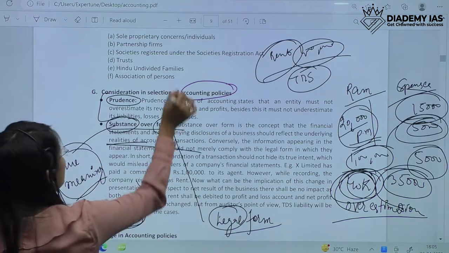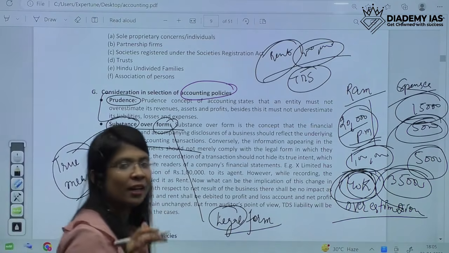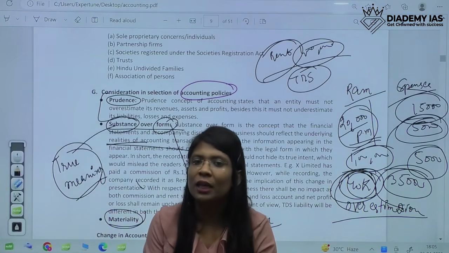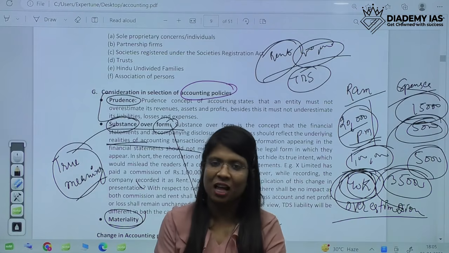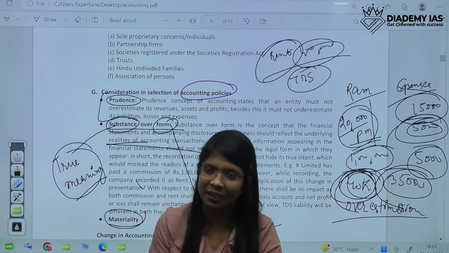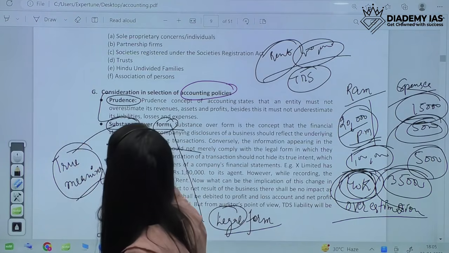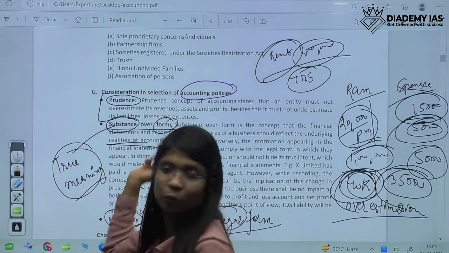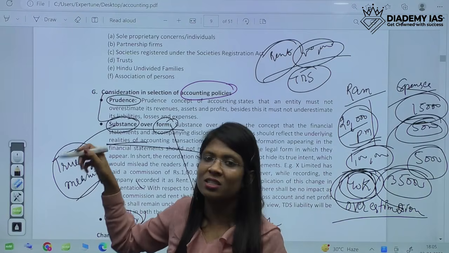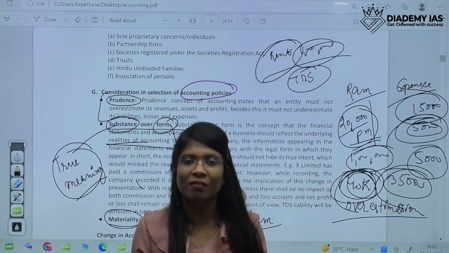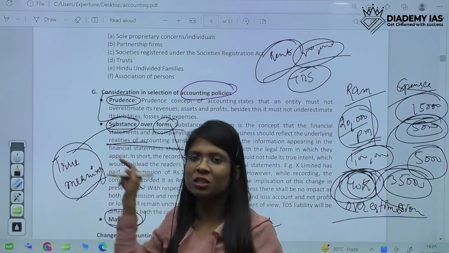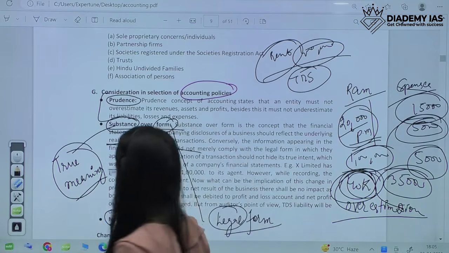So these are the three things that have to be considered in accounting policies. First of all, the prudence. Second, substance over form. Third would be materiality. So these are the basic things we have to keep in mind. This is also a very good question. This could also be asked. They can give 4 options and say which are the considerations which are used while selection of accounting policy. So just remember the names.